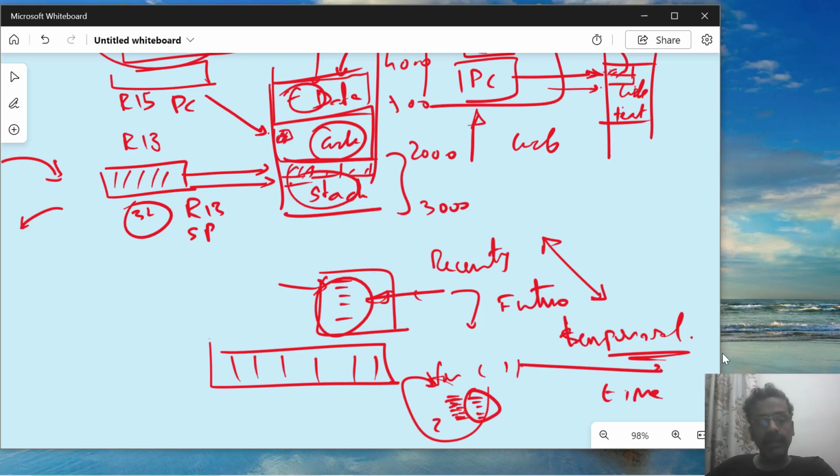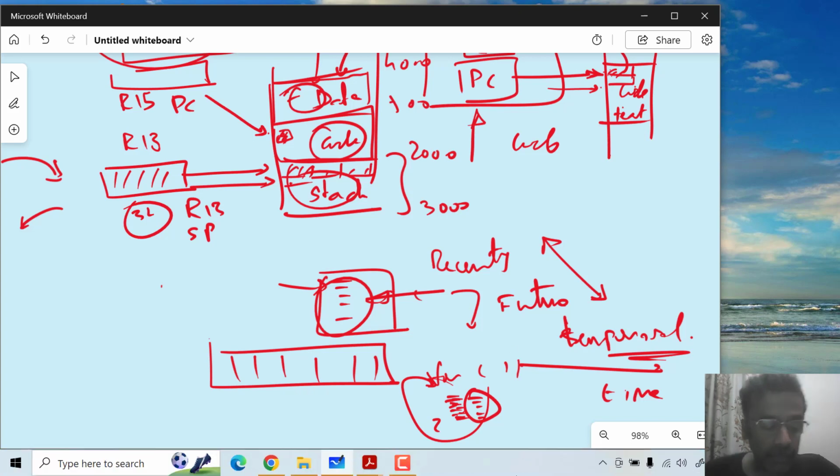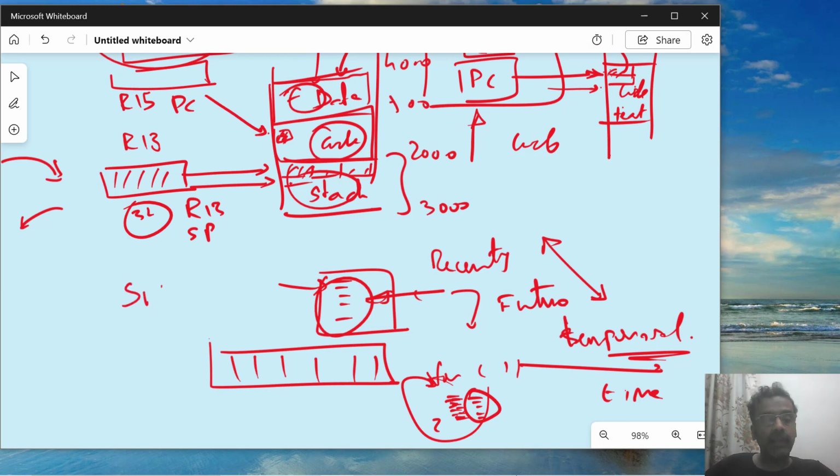So space-wise also the code, data, or stack will be used. In terms of code or data, this is spatial locality of reference, with respect to space, a particular area of memory. So you can talk about that.